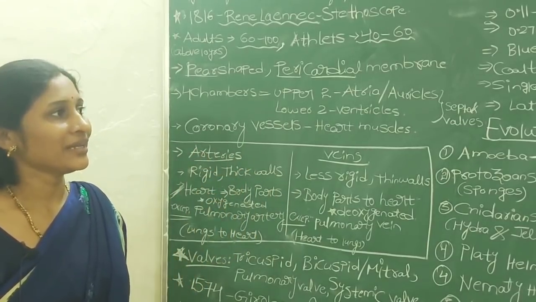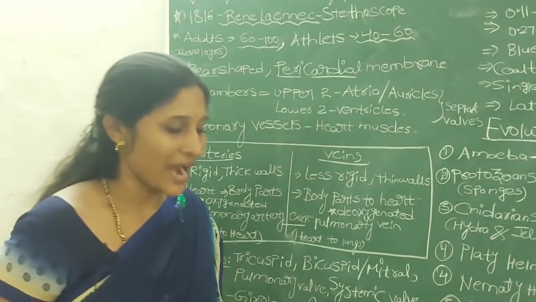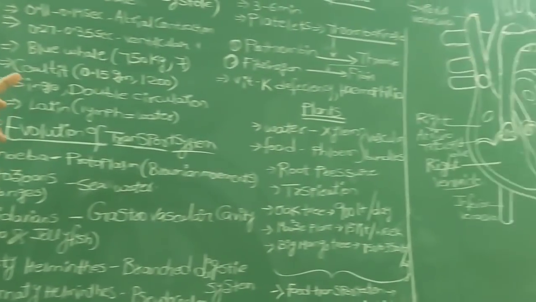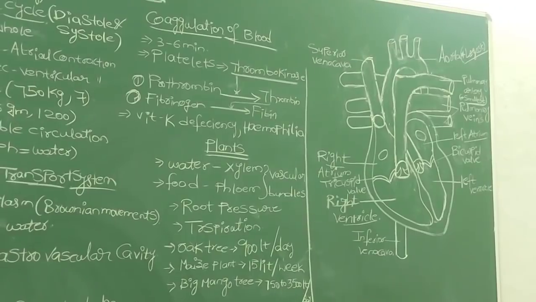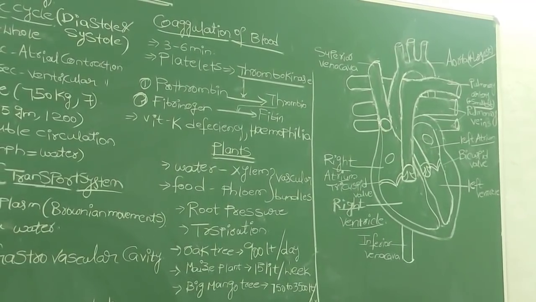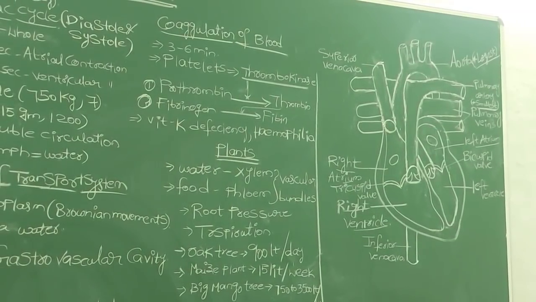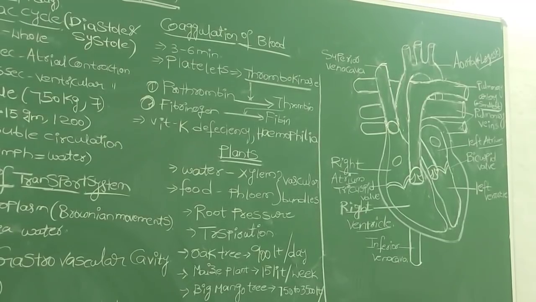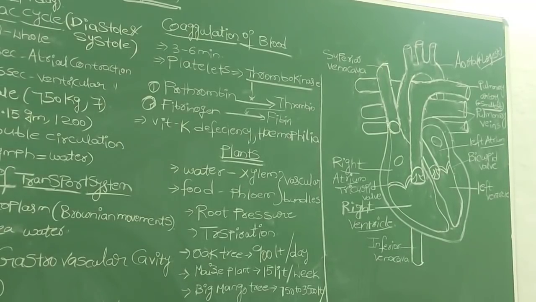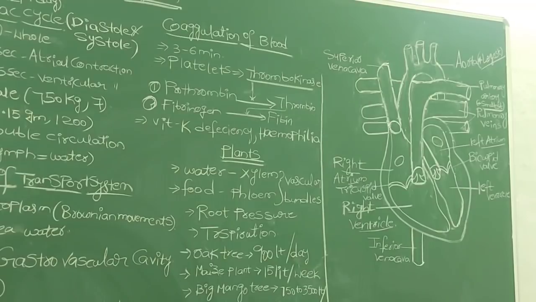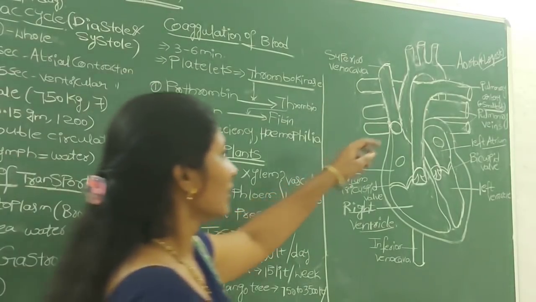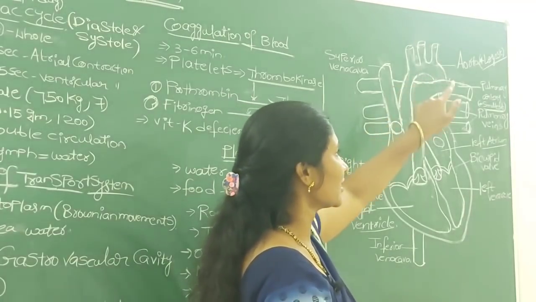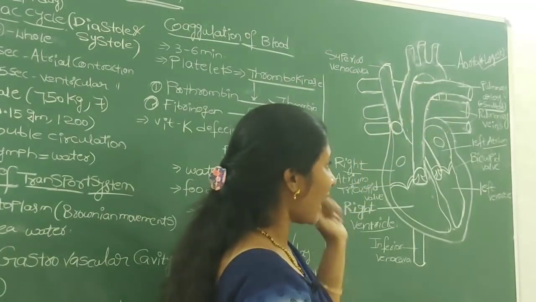And among the arteries, the largest artery is the aorta. Have you seen that in the diagram? The top one, I have written aorta. And we also call that the systemic artery. That aorta transports the blood to all the body parts from your heart. So we call it either aorta or systemic artery. This is the largest artery.